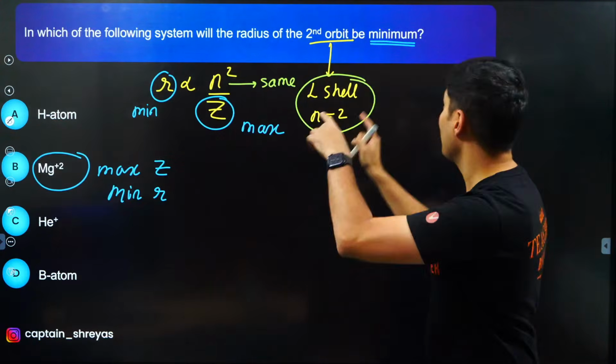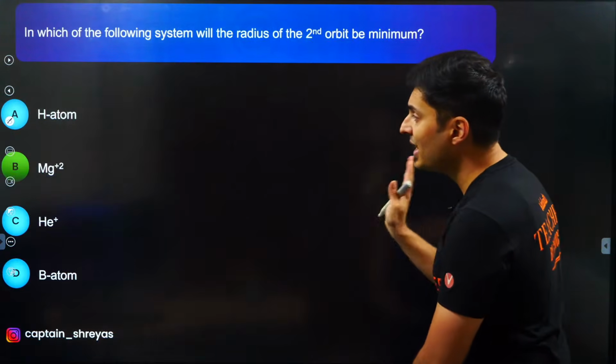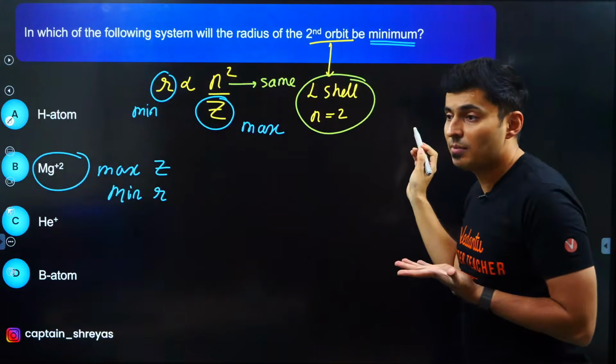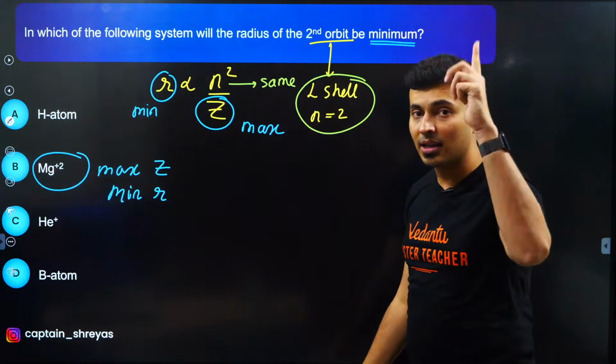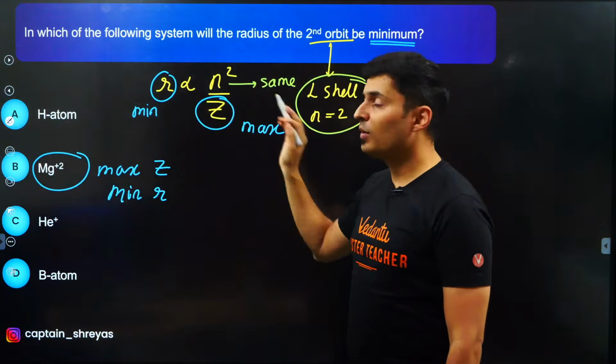But if the question said maximum radius, then what will be the answer? Right now the answer is B, yes. But if the question said maximum, then what will be the answer? Think like that. If the question was maximum radius, Z will be minimum.